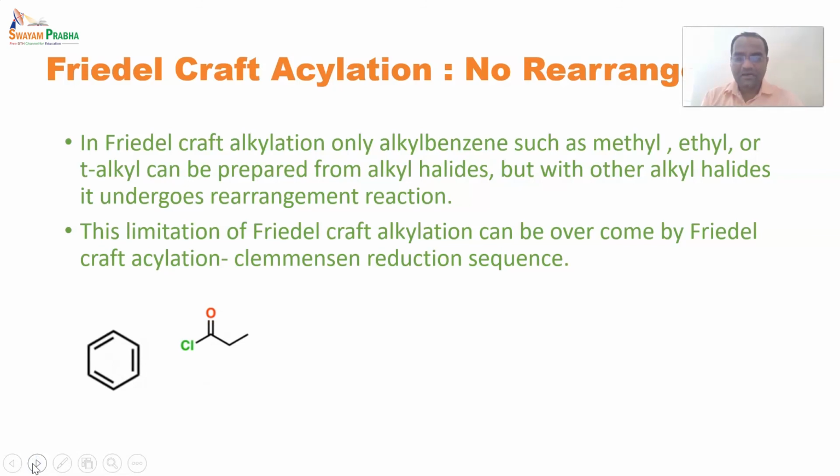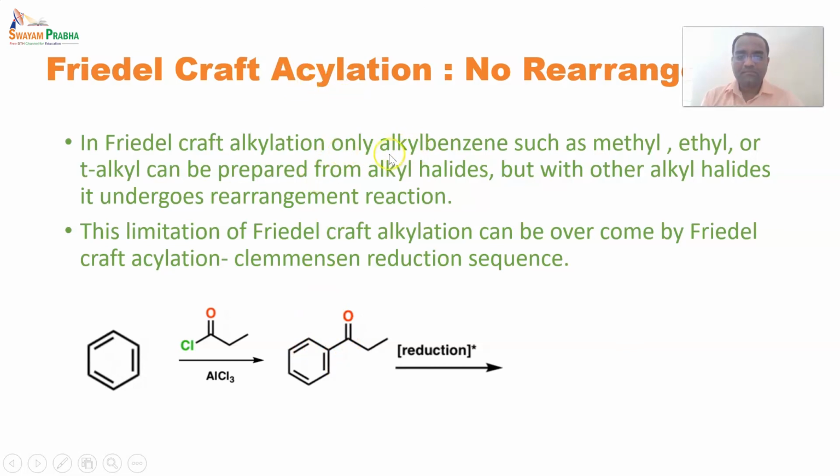After that, acyl halide, and in the presence of a Lewis acid, it forms a ketone, aromatic ketone particularly. Up to this second step, we can say this is our desired product as per Friedel-Crafts acylation.